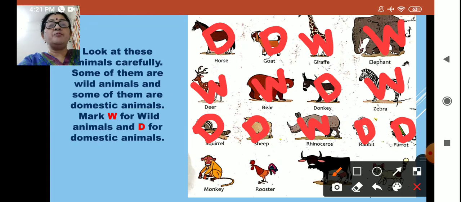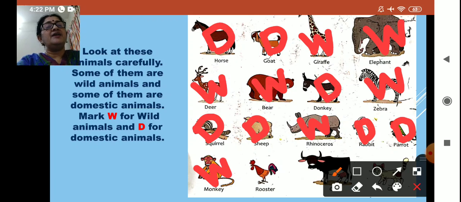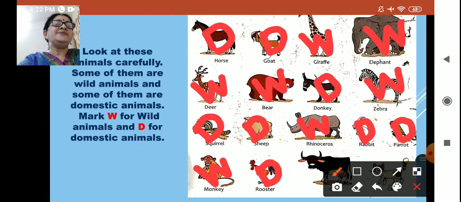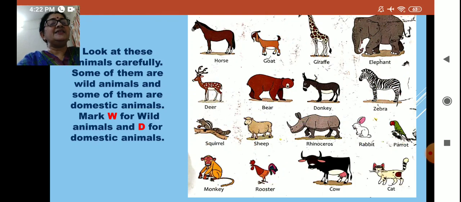Then what about monkey? Monkey is a wild animal. Rooster. Rooster is also a domestic animal. It is a type of hen. And then buffalo. Buffalo is a domestic animal. And one more is there. Just see this. Cat. Cat is a domestic animal. Okay, we have finished this.